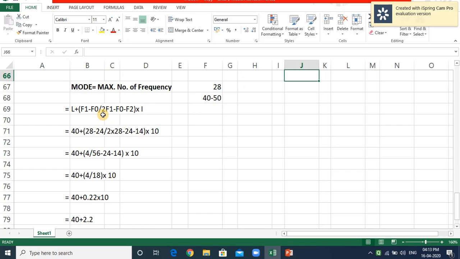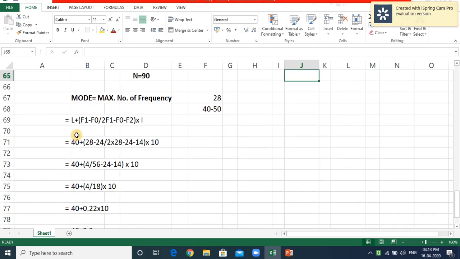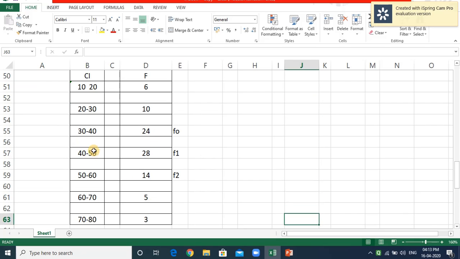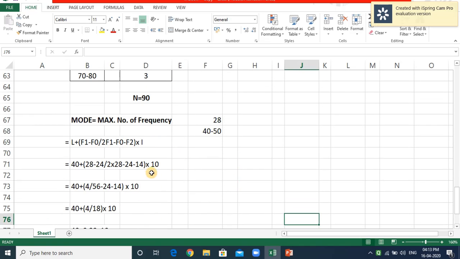I already told you what f1, f0 and f2 are, and i is the class interval. According to that we take the values. L is 40, the lower value of the maximum frequency class. This is the f1 value, this is the f0 value, this is the f2 value, and the class interval difference is i.